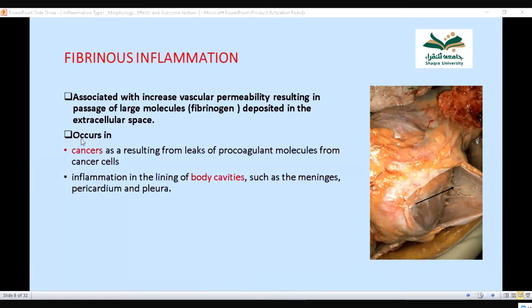Now, fibrinous inflammation can be seen in cancer, resulting from leaks of molecules from cancer cells. Similarly, you can also see it lining the body cavity in many ways. But remember, what is fibrinous inflammation? There is more fibrinogen present. In serous, there is no fibrinogen.